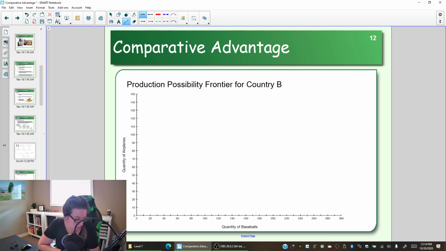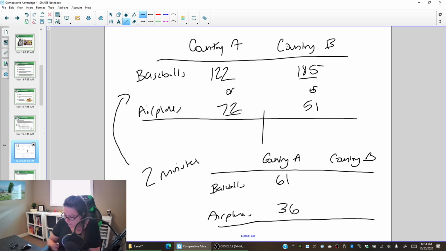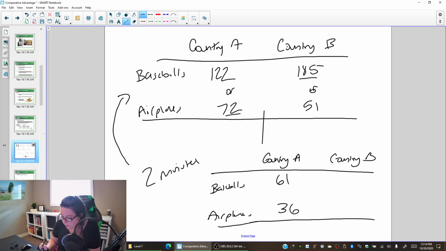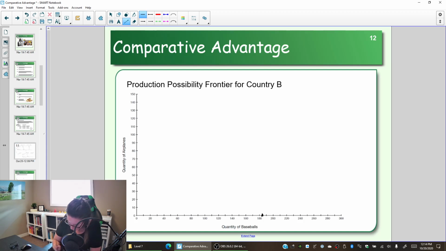So let's create a production possibility frontier for country B. Again, country B, if they spent all of their time and resources on baseballs, so the full 2 minutes, they could make 185 baseballs. And if they spent all their time and resources on airplanes, they could make 51 airplanes.